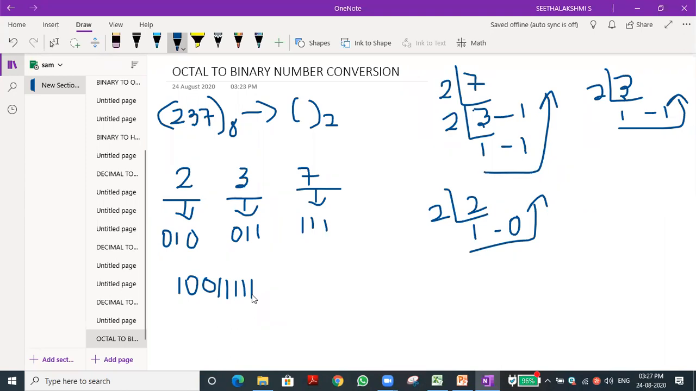Have you understood this concept? Yes, sir. Okay. So we got the answer 100 because 0 is there. We can omit the 0. The 0 in front of the first digit has no meaning. Okay, this is the equivalent binary value for the octal number. Octal to binary conversion. This is the way. Have you understood this way?